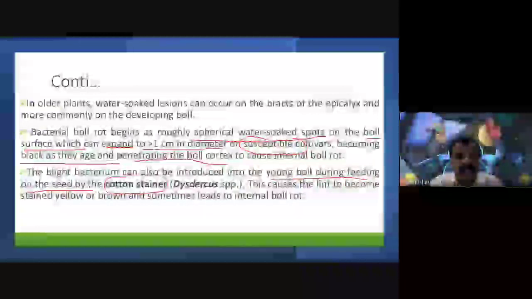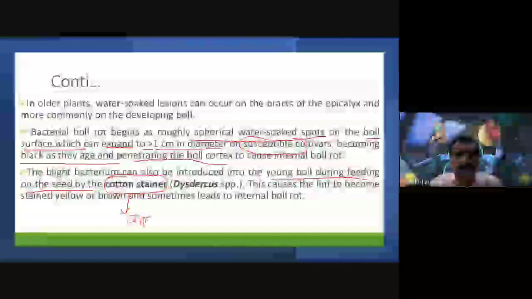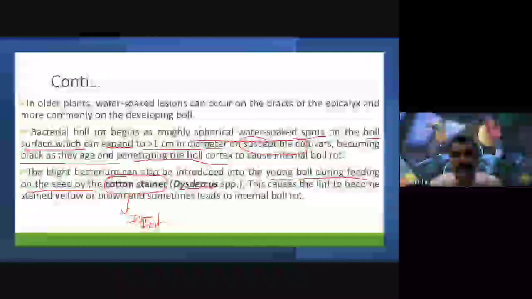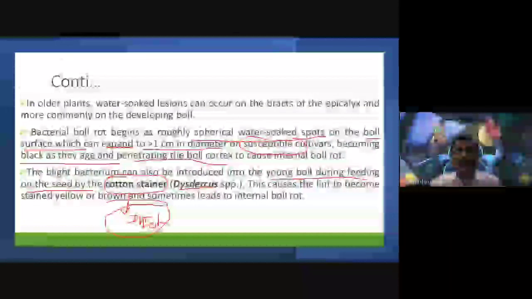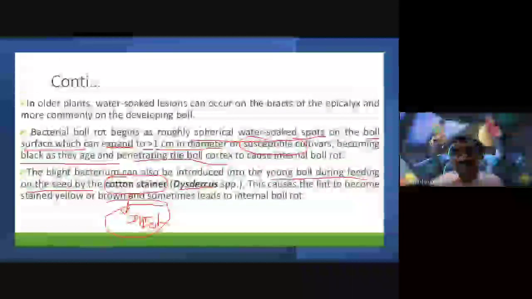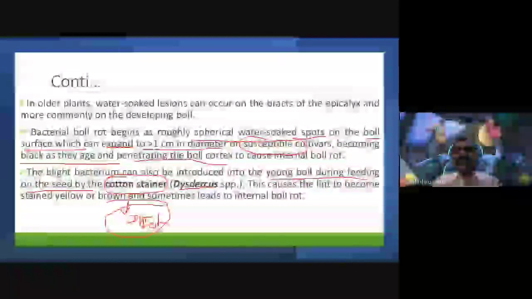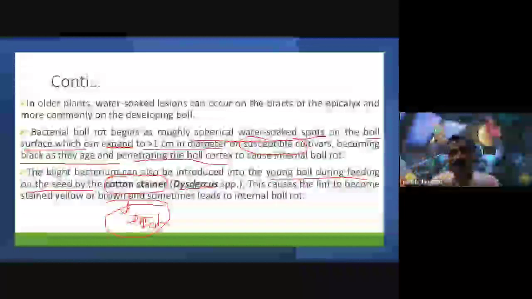The cotton strainer is one type of insect, of the species Dysdercus. Whenever it feeds on the seed, the blight bacterium can be introduced into the bolls.